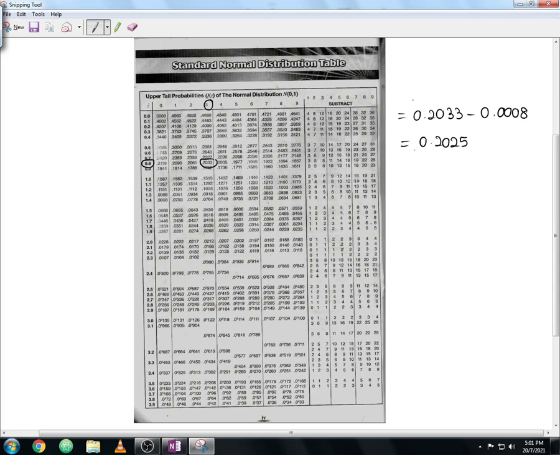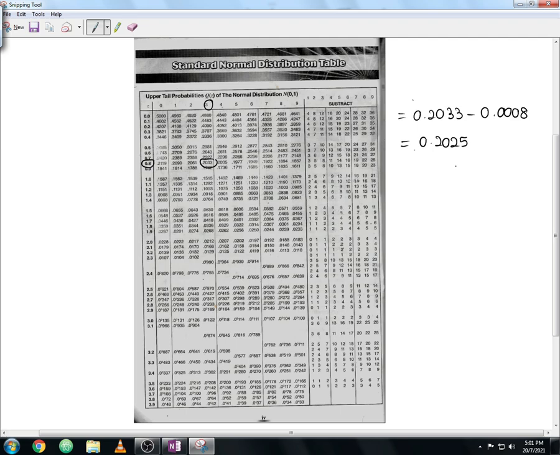So the Z values from 0 to 9 are up to the second decimal value, and from here onwards, from 1 to 9, these values are for the third decimal value. I hope you guys are clear about how to read the Z table. So from here you should get the probability value of 0.2025.